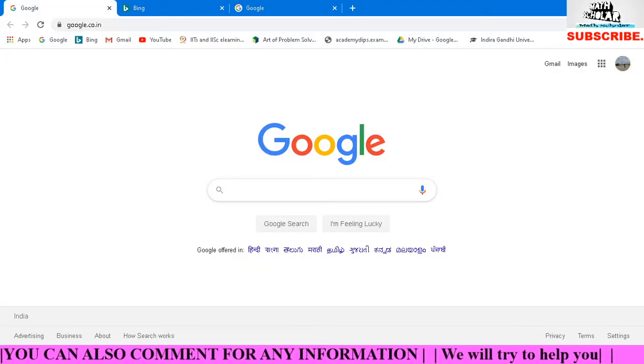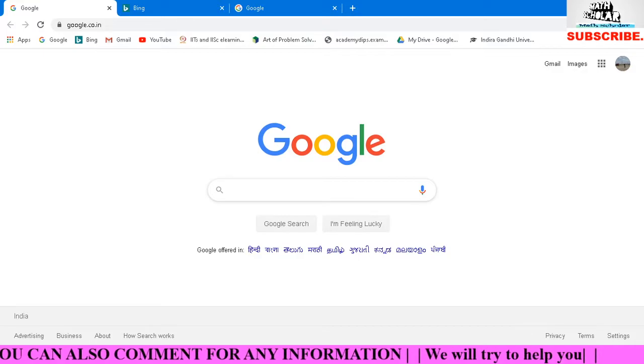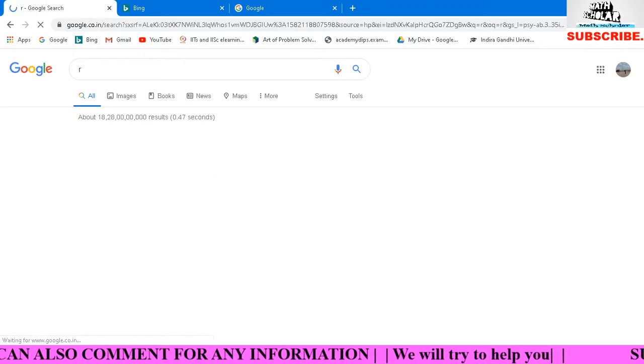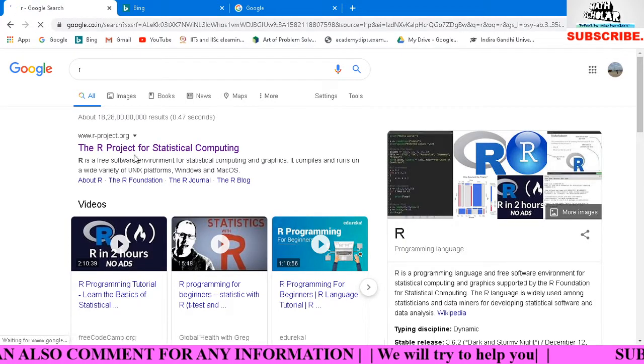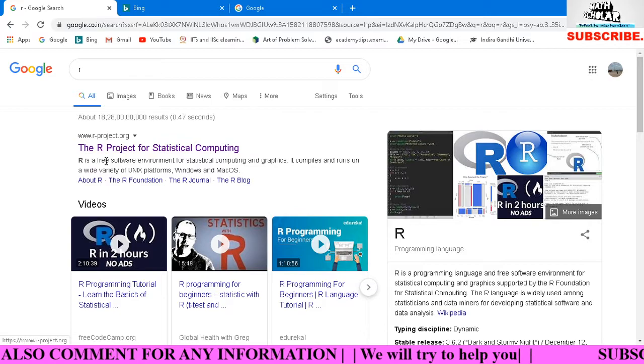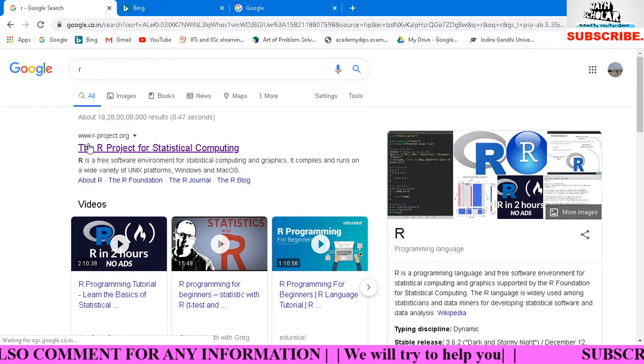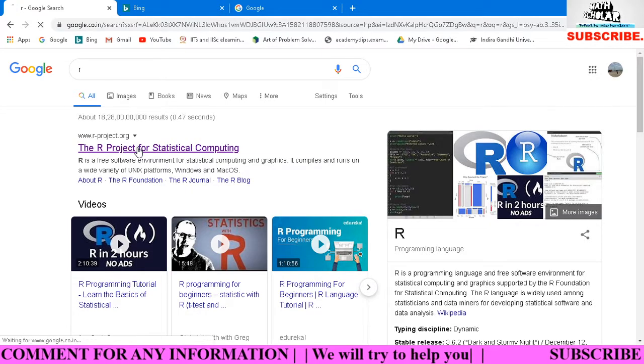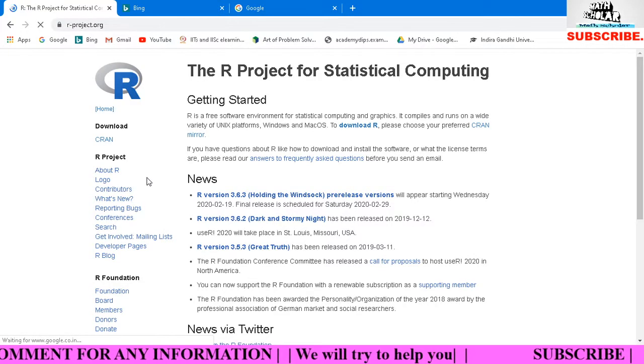So today's topic is how to install R and R Studio. First, search R in Google. This is the official website of R, www.r-project.org. Just click on it.